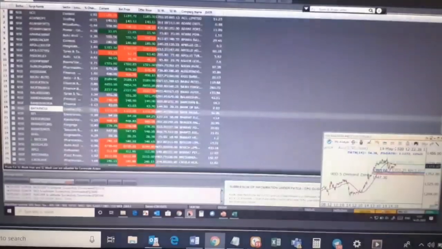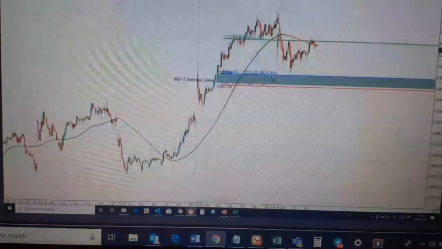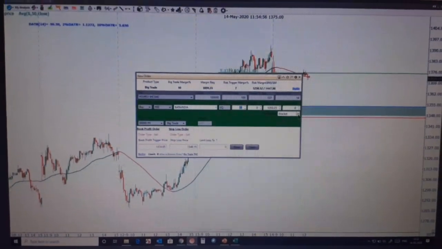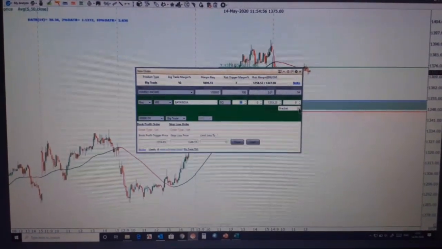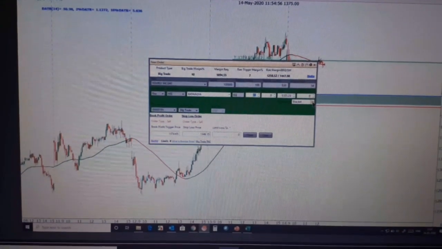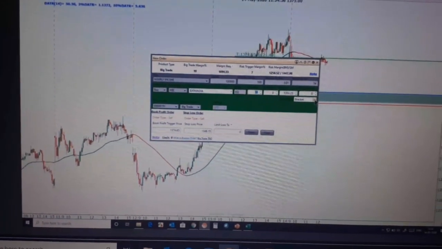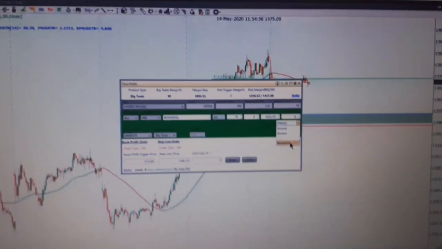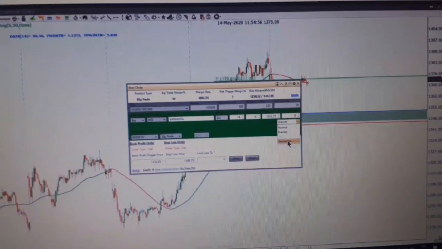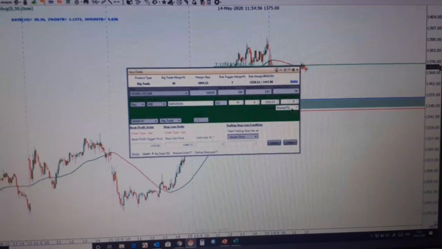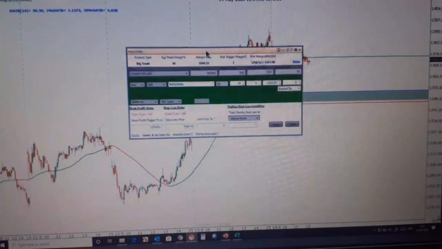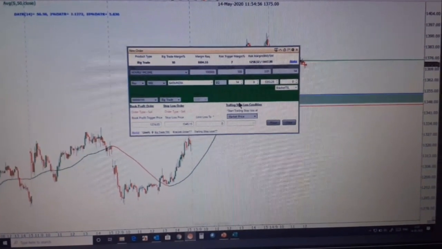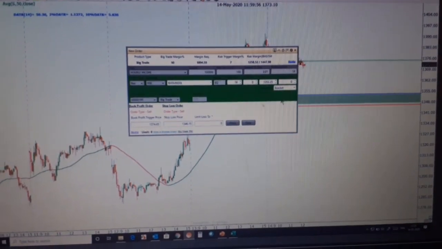So let's go here, and if I double click this, there is an option over here, bracket. If I want to select a trailing stop loss methodology, you can go here, click on this and click on this bracket TSL. Bracket TSL means bracket trailing stop loss. Once I select this bracket trailing stop loss, this gets enabled, right? Trailing stop loss. This was not for the bracket order.